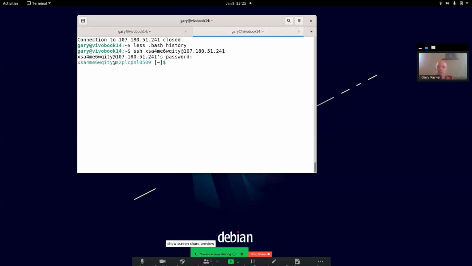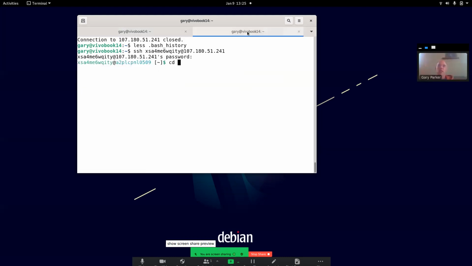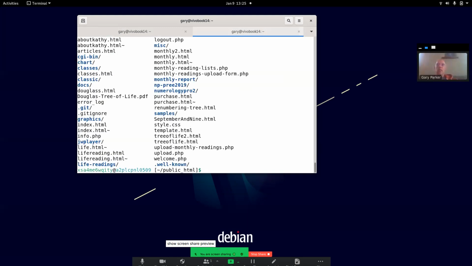All right, so then I need to get into the right location. And something to keep in mind on web servers, the URL and the file path aren't always the same thing, due to aliases and other organizing strategies on web servers. So let's go start in public HTML. And okay, there I want the folder monthly report.